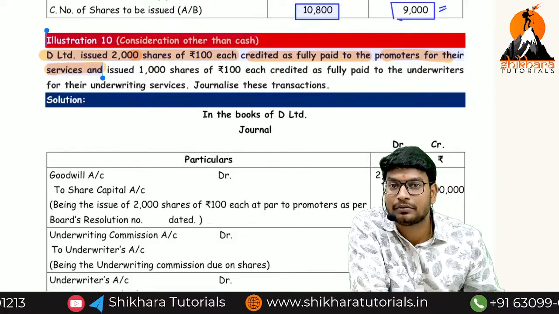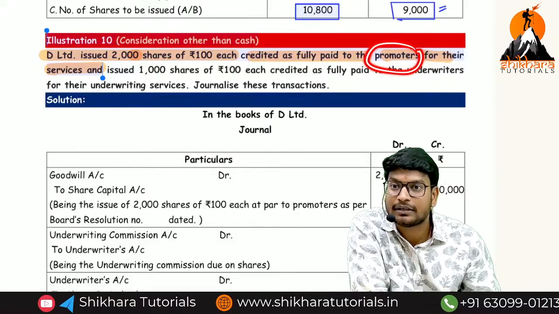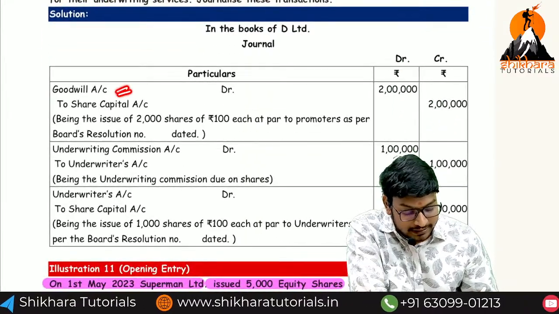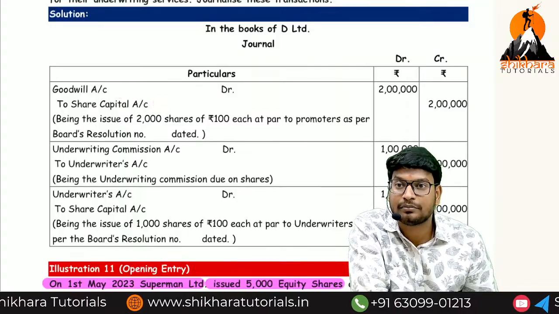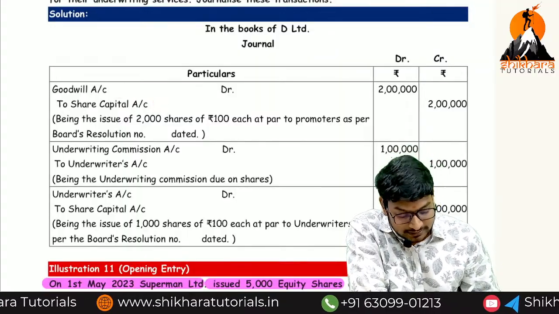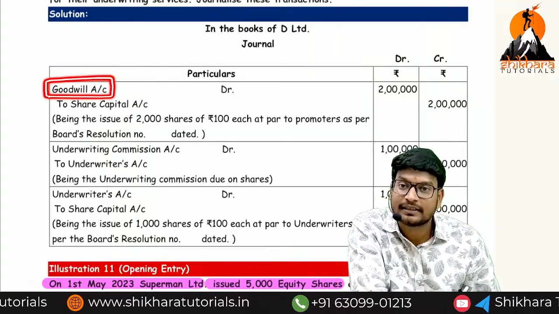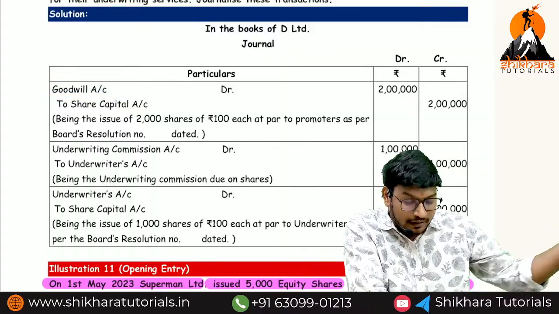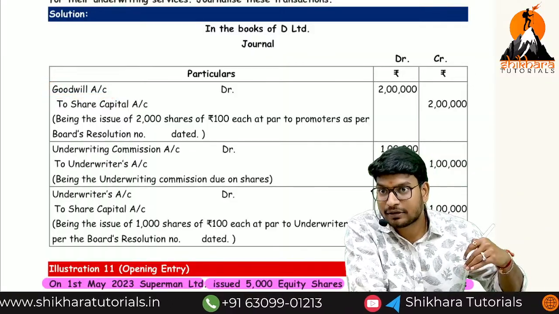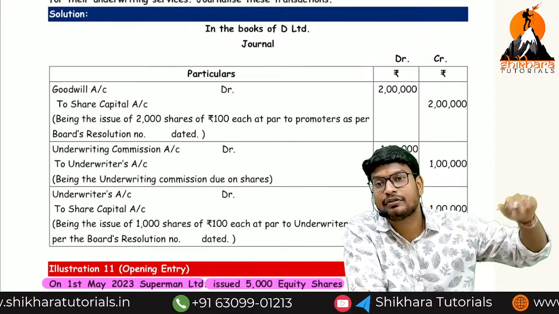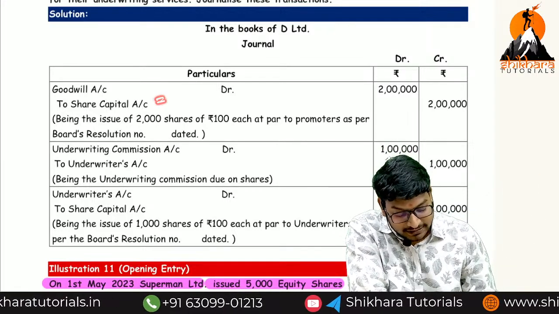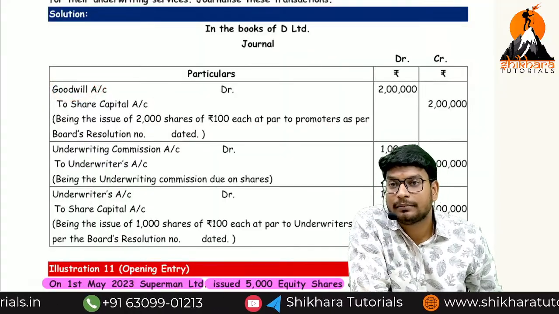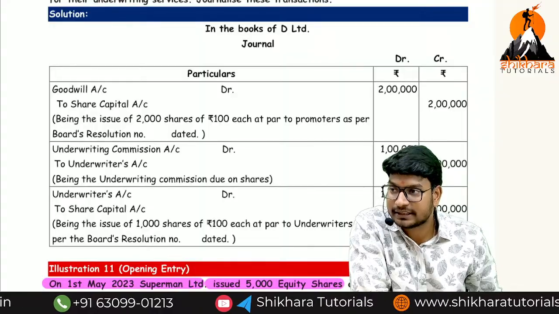Who is the receiver now? Promoter is the receiver. What are we giving? Equity share capital. What entry do we have to write? Promoter account debited to equity share capital account, but the promoter's name we should not record. That is the reason. If you know the particular service, we can write the service name here. But here he has given services, and we are giving shares. So the final entry: goodwill account debited to share capital account. If you know the service, particular service account debited to share capital account.